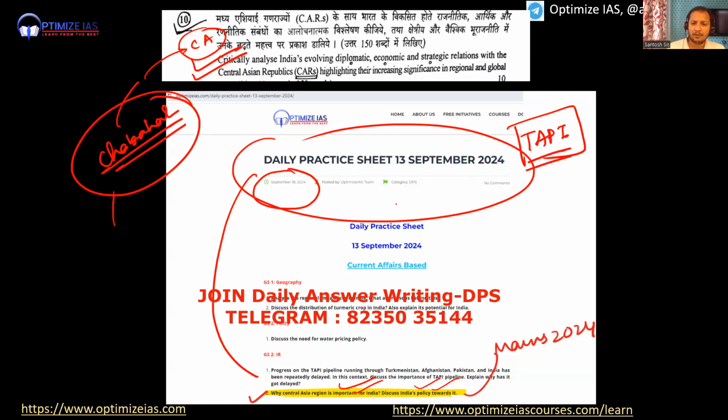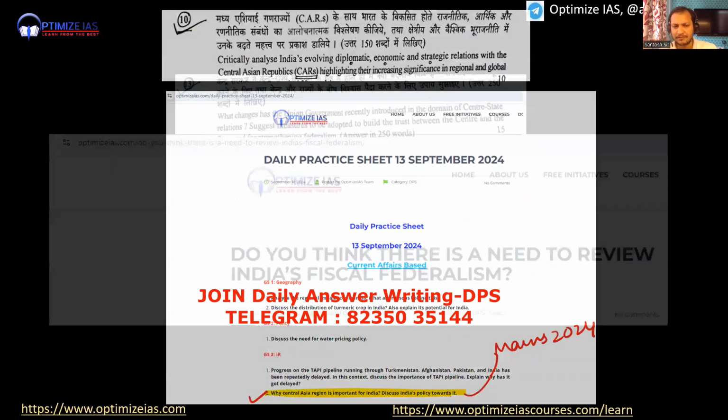This was both static, because it is covered in our static notes, India's foreign policy towards Central Asia, and it is a current affairs topic also. So it is both static and current, because Central Asia is a static topic directly from the syllabus. Important regions, India's Connect Central Asia policy, I have discussed in my DPS classes. I hope you remember. So this was also a very easily doable question.